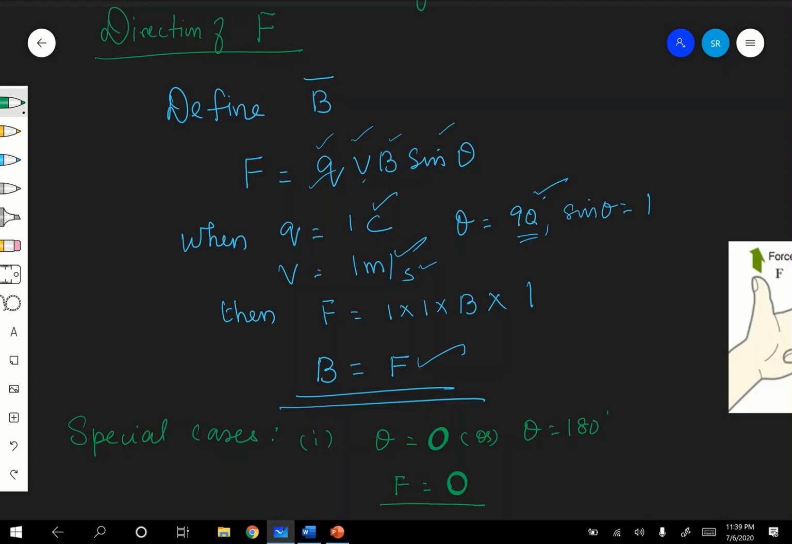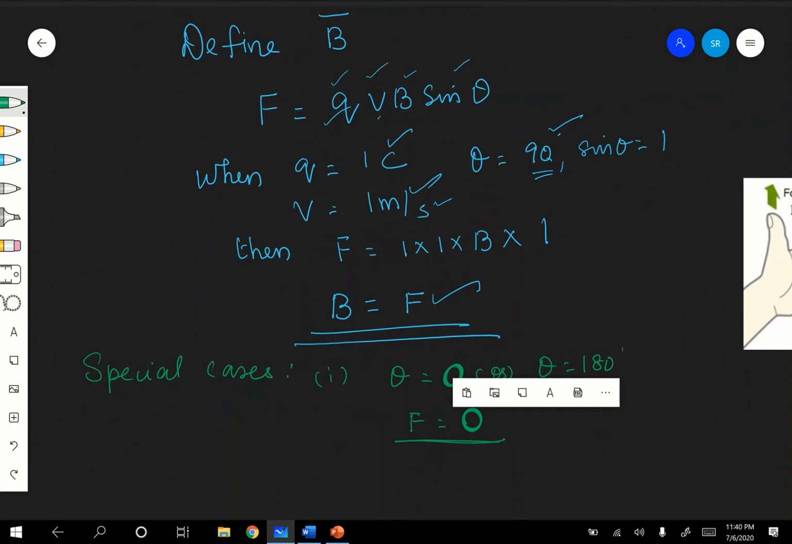Therefore, very important relation. Result: when a charge is moving parallel to the magnetic field or anti-parallel to the magnetic field, that is opposite to the magnetic field, when a charge is moving in the direction of the magnetic field or opposite to the direction of the magnetic field, it will not experience any force. Very, very important result. Usually it comes for 1 mark.